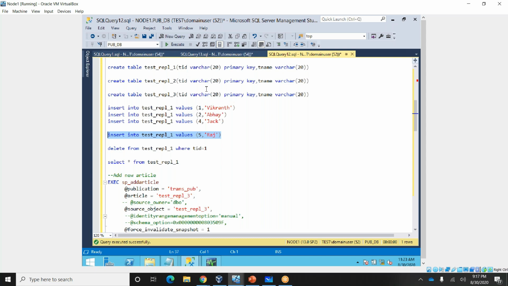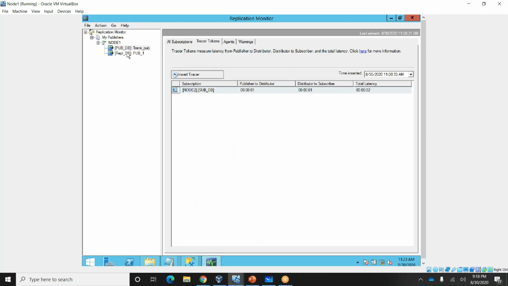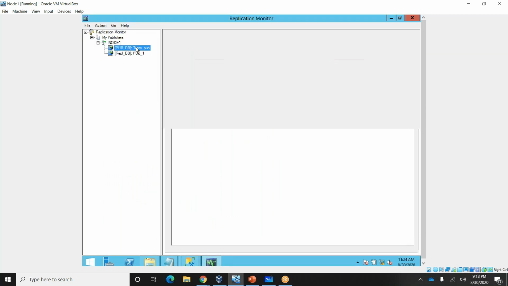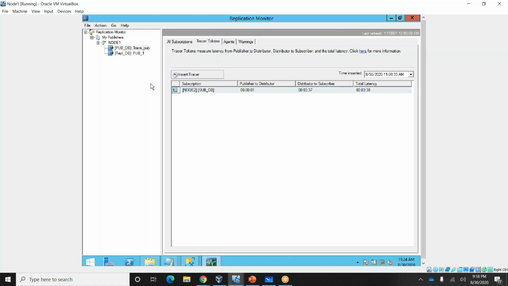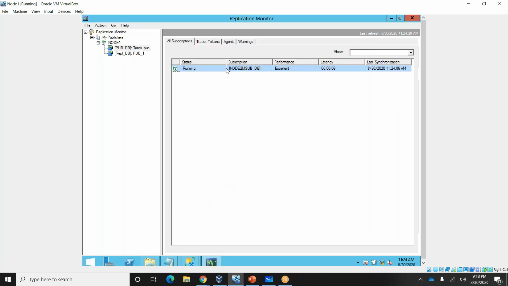So now let's see what error replication will throw. You can see it is showing an error: error executing batch of commands, retrying individual commands. It is saying there is some error, so it is trying to execute.